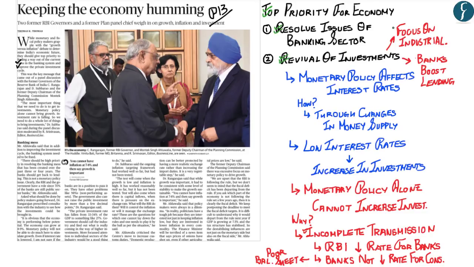And moreover, you also further understand what the two measures are that the article gives for reviving investment. And you also understand why monetary policy alone cannot increase investment. Now, revival of investment is an important topic from your UPSC mains perspective. And you should understand the pros and cons of various measures such as monetary policy, lending by banks, among others, in reviving investment in the Indian economy.